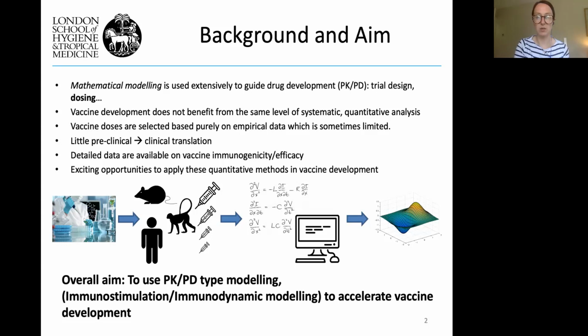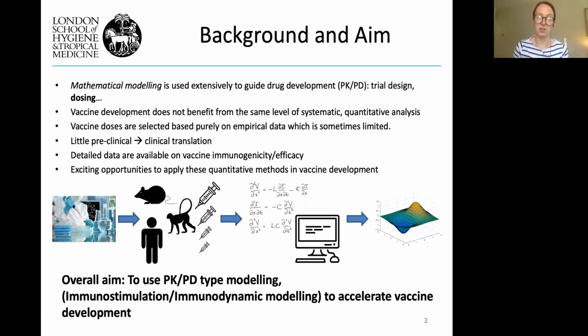However, vaccine development does not benefit from the same level of quantitative analysis. Vaccine doses are selected based purely on the empirical data that come out of the trials, which sometimes can be limited, which is understandable because testing many doses can be quite resource heavy.